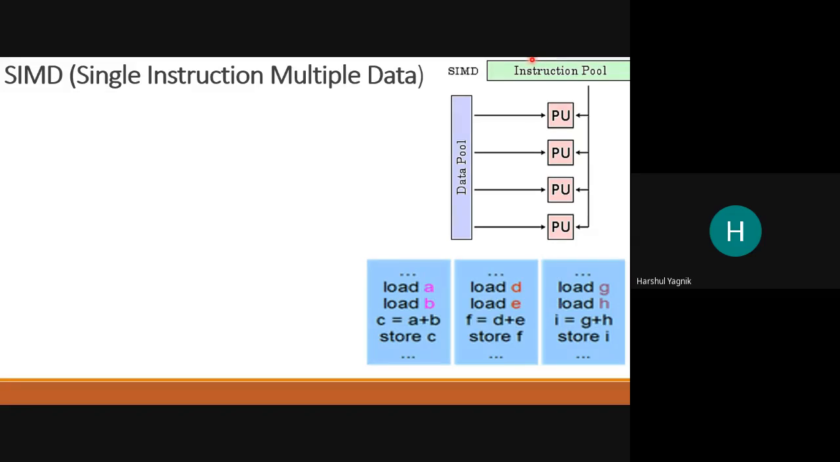So at that time, our instruction pool is only one, which is able to pull only one instruction at a time. But data streams can be multiple. So the data pool is able to have multiple possible data streams with the processing unit. And then the processing unit receives the instructions as well as the data and performs operations on the operands, like this example.